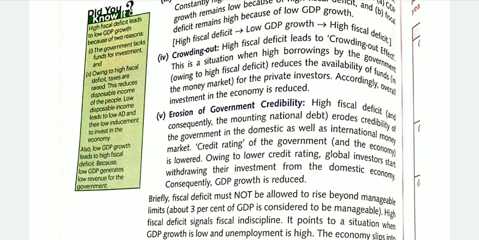So, his credibility in the market decreases. In the same way, the high borrowings of the government due to fiscal deficit reduce its credit rating in the market. Thus, the global investors will withdraw their investment from the domestic economy. Thus, the GDP will further reduce.